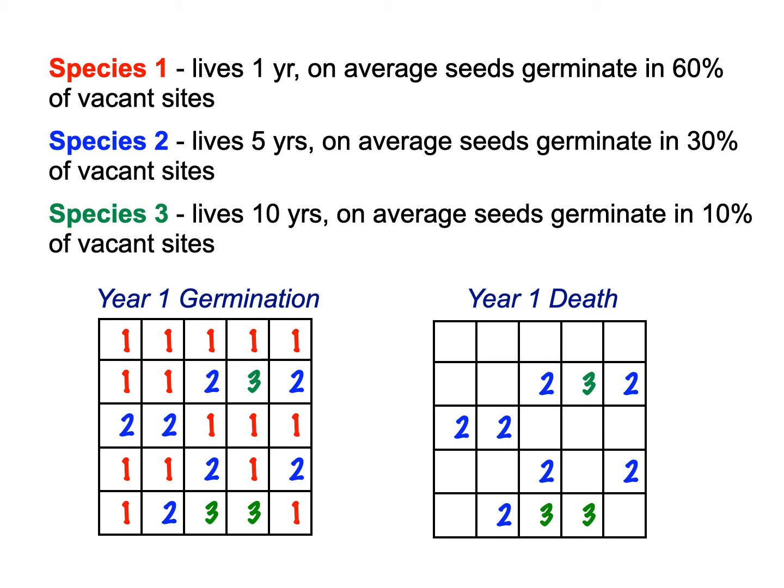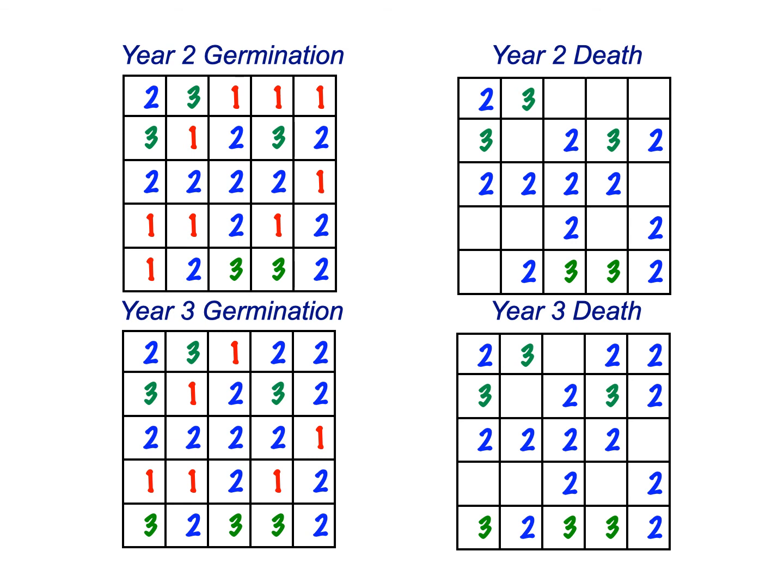So after year 1, because species 1 only lives 1 year, they all die out, and those sites that they once lived in are now available for new seeds to colonize and establish themselves. Now the ratios in which these 3 species are going to establish themselves in those open sites are still 60%, 30%, 10%. So here we get year 2 germination. A couple more sites are being occupied by 2s and a couple more by 3s, fewer 1s.